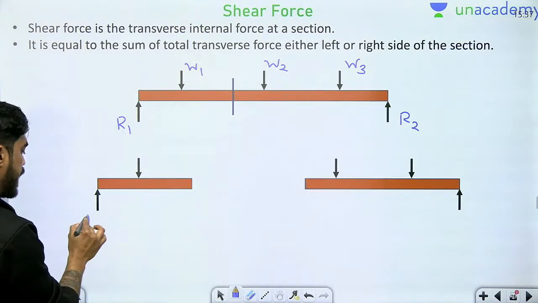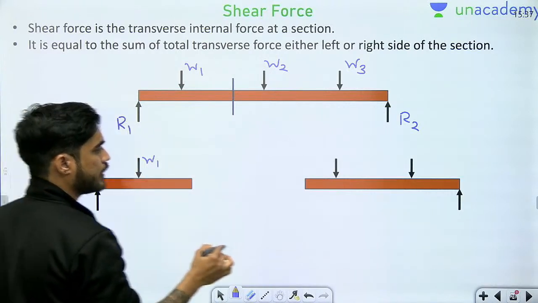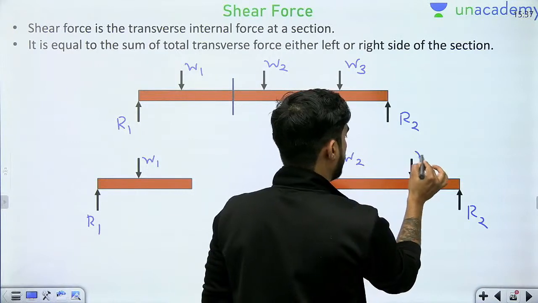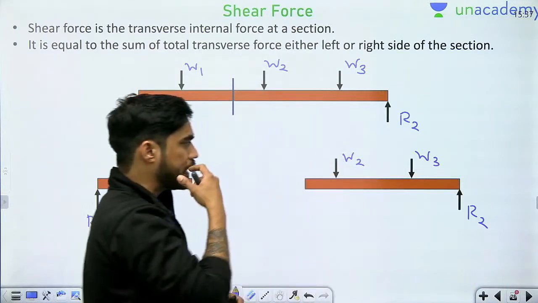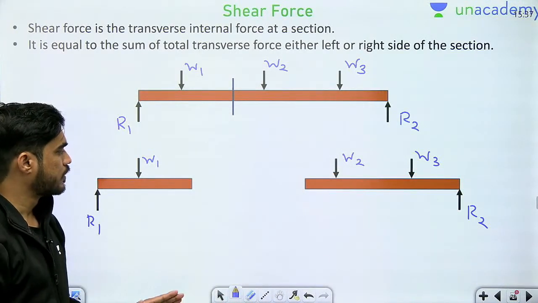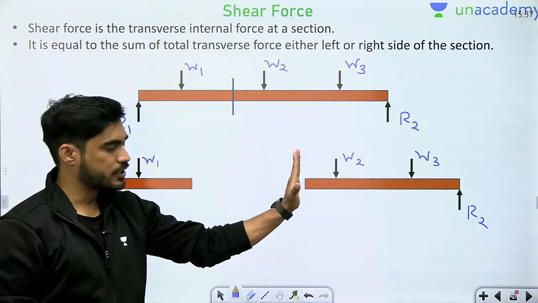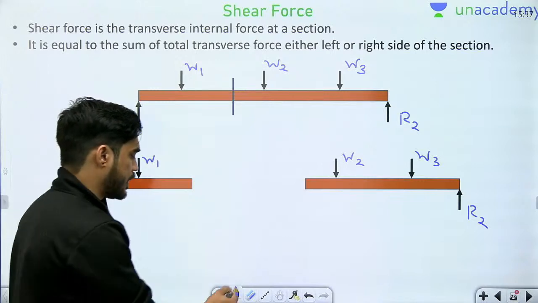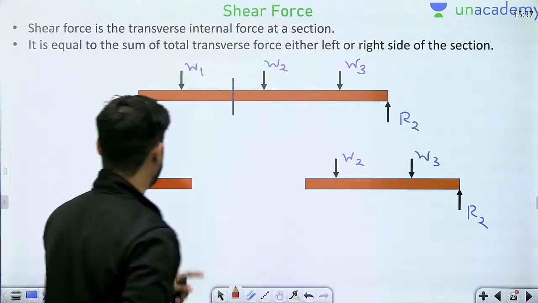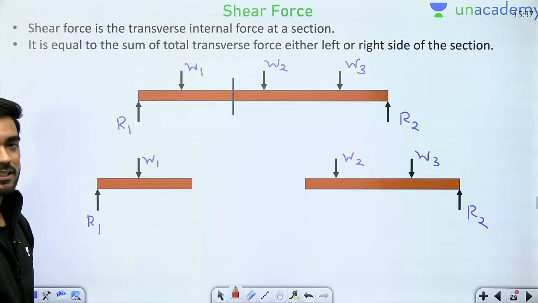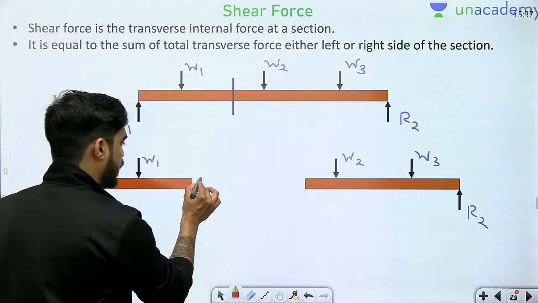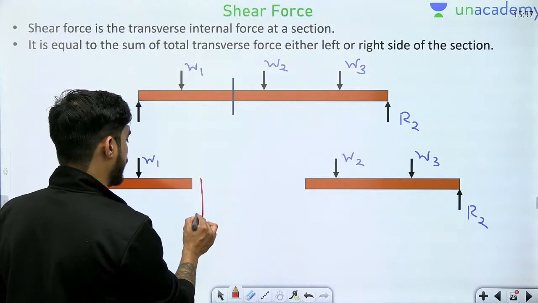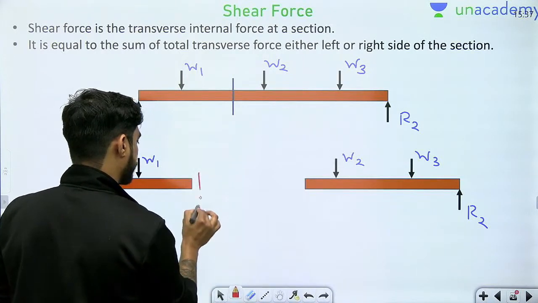This is R1 and W1, this is R2 and W2 and W3. Now you can calculate the shear force either here or here. Both will be equal and opposite. So if I calculate the shear force here, then its value will be like this.